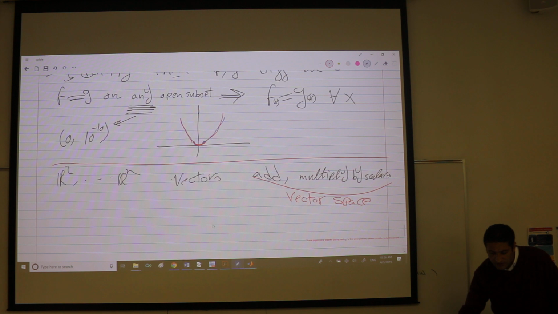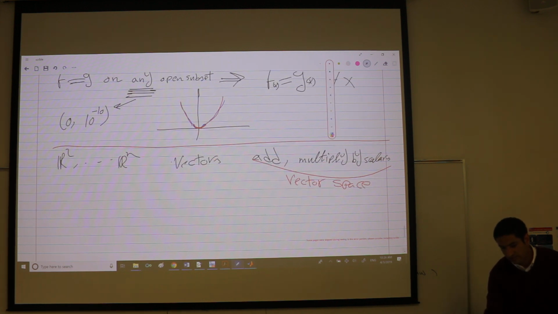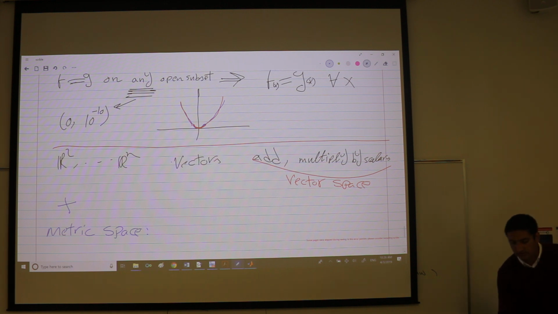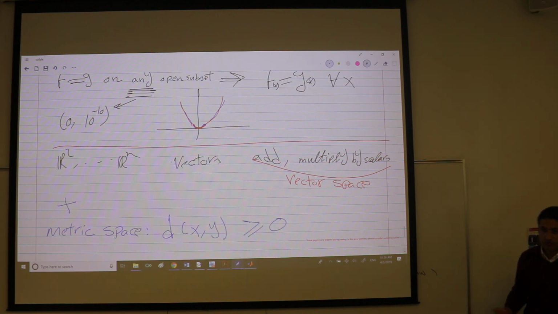And then you can add features to that space. Like what? Like you can add a metric. Then we call it a metric space. What is a metric? A metric is a function on your space that takes two vectors and gives you the distance between them, right?